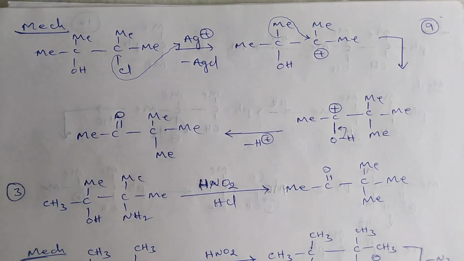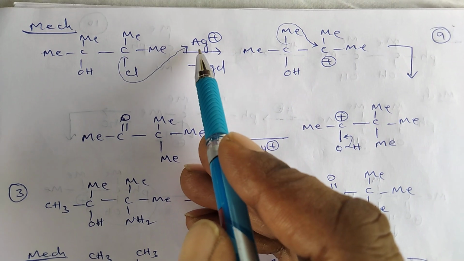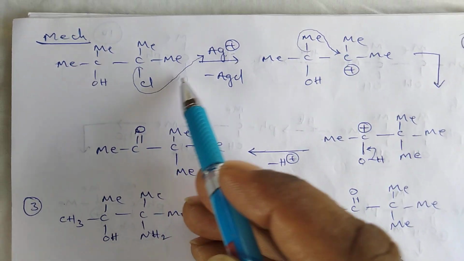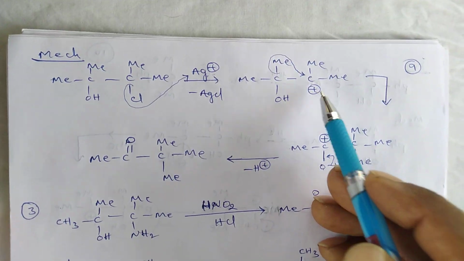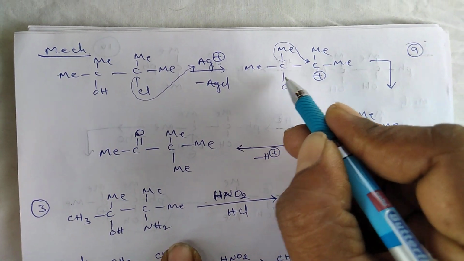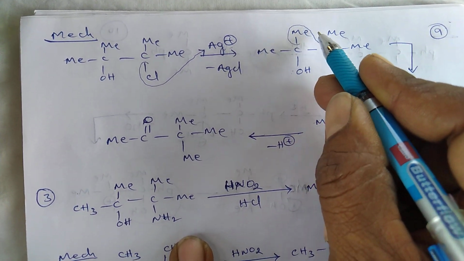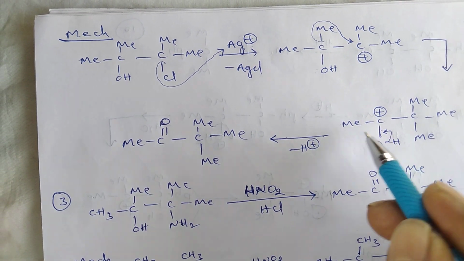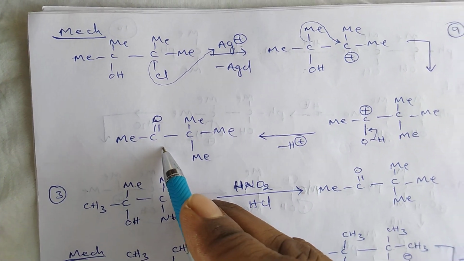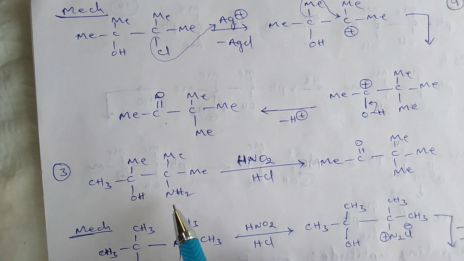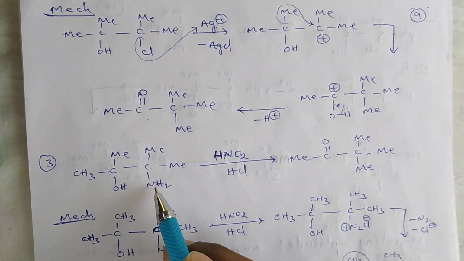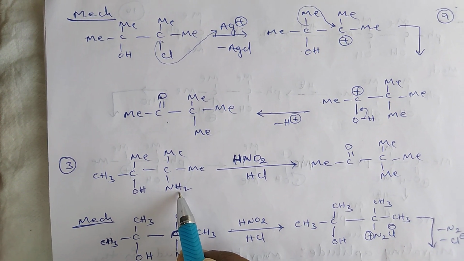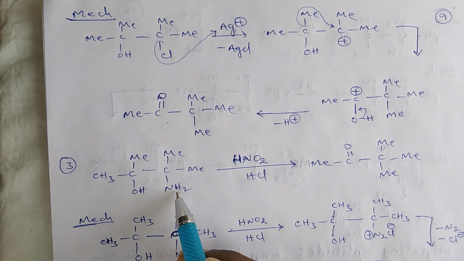Next one, here the reaction mechanism is: in the presence of Ag plus ion, the chloride ion is eliminated from the molecule and produces carbonium ion. With the help of these non-bonded electrons, this methyl group is migrated from this carbon center to this carbon center, and finally by the loss of H plus ion the resulting product is pinacolone. And the other semi-pinacol molecule is having one hydroxy group and one NH2 group, that is amine group.